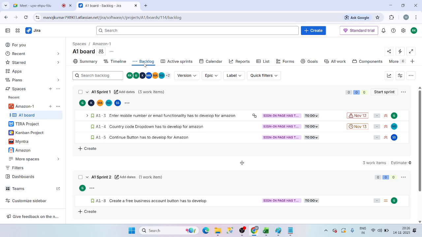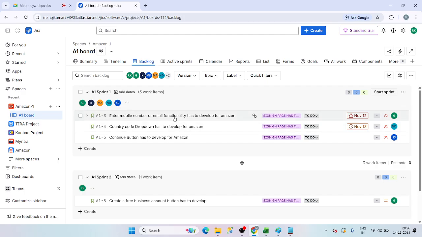We talk about agile every time, but in organizations it is not 100% agile. It is like waterfall plus agile. It's a part of it, but totally it's not agile. We are just using some upgradations.